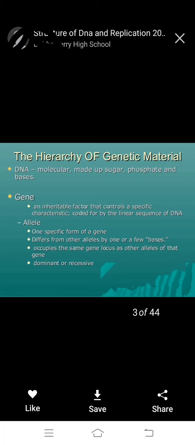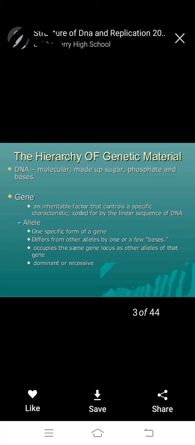DNA and DNA replication. What is DNA? A DNA molecule is made up of sugar, phosphate and base. Gene. What is a gene? An inheritable factor that controls a specific characteristic, coded for by the linear sequence of DNA.